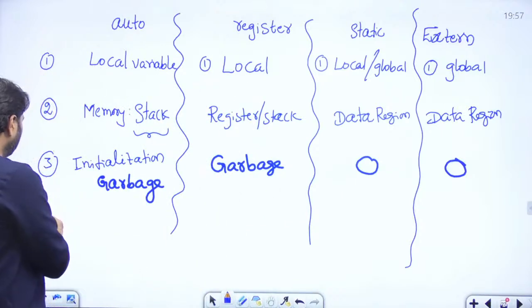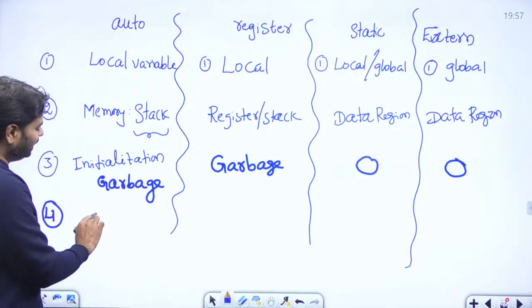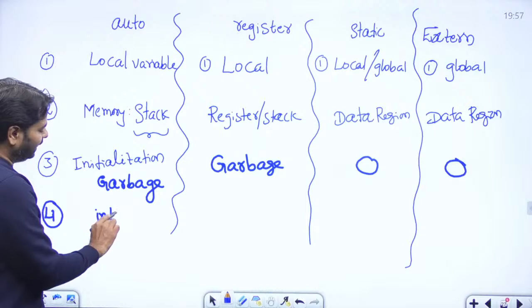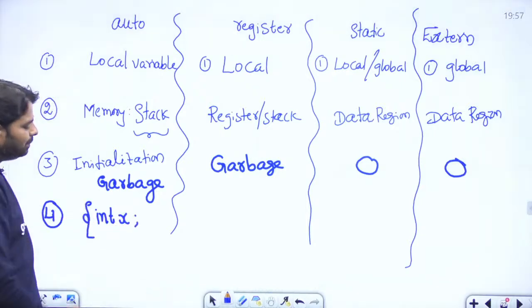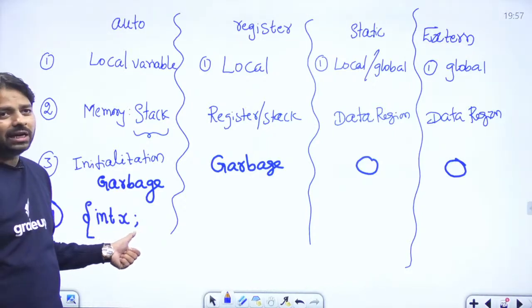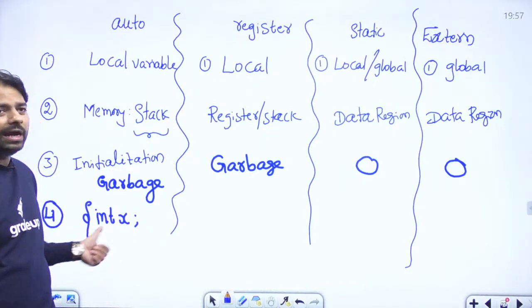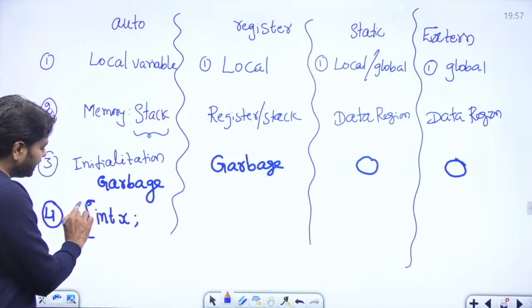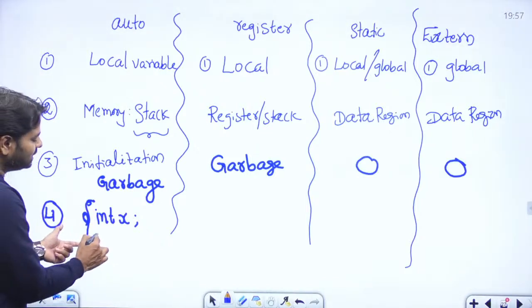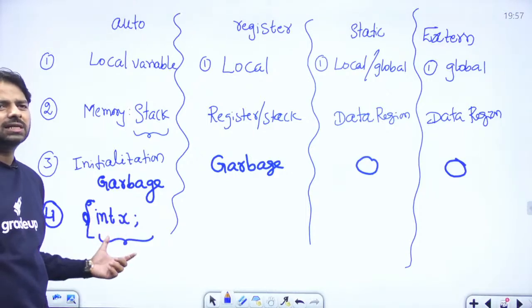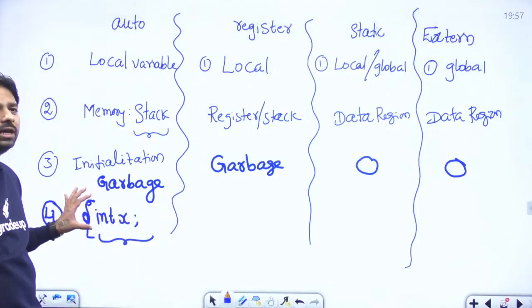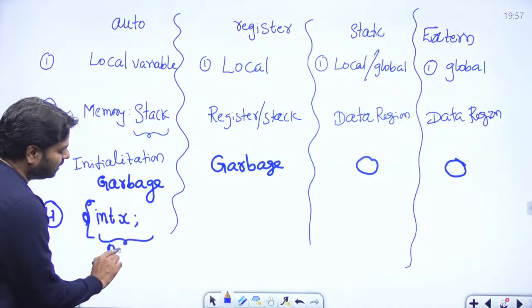And do you know any other point apart from this? Here if I am declaring, simply you can write int x, but this can be always when you open the block, this variable declaration comes, because it must be local to any block. So this has to be there while declaring. This is auto variables declaration. Of course it may be first or second statement or third, doesn't matter, but only at the beginning of the block can you declare.